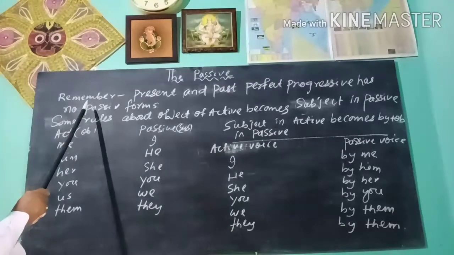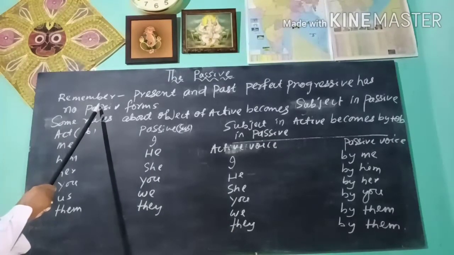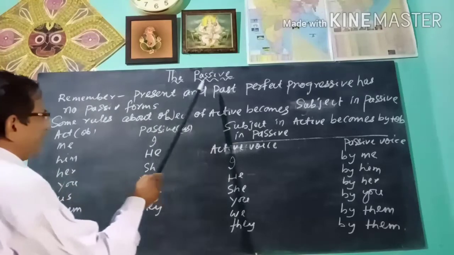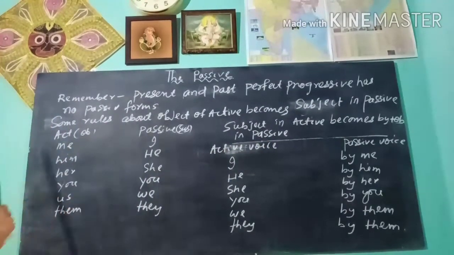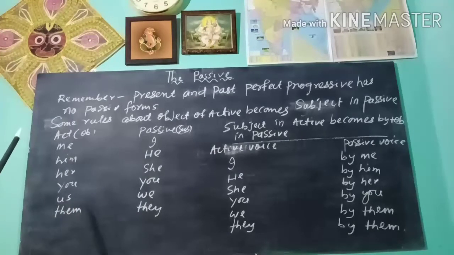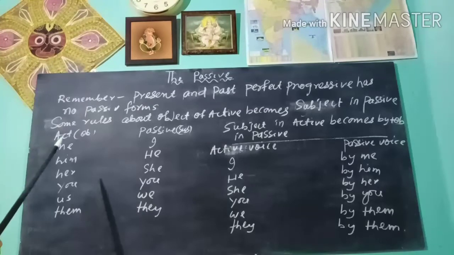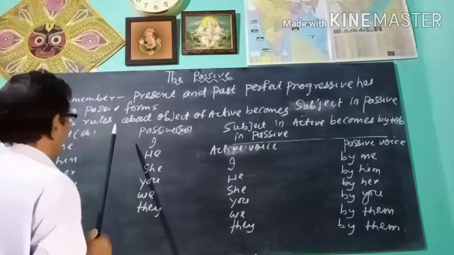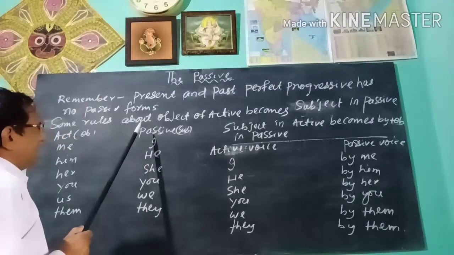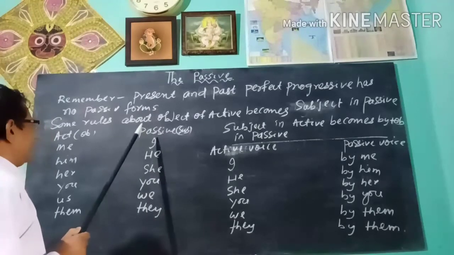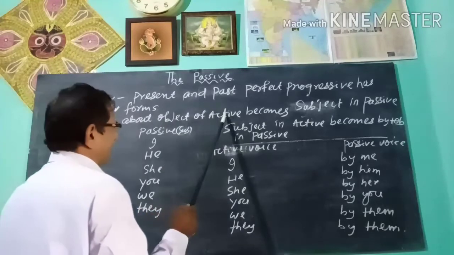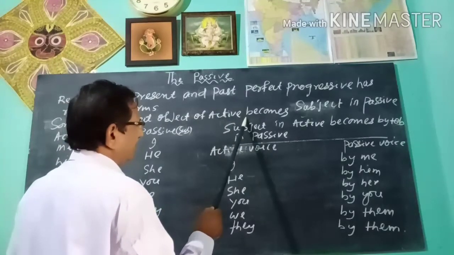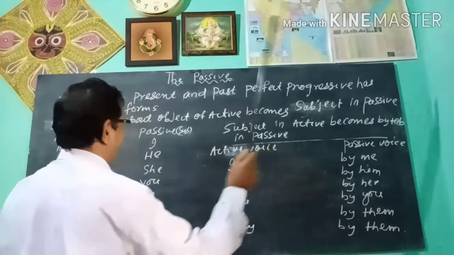Dear students, you should know that present and past perfect progressive have no passive forms. You should know some of the rules about active and passive voice. First, you know how the object of active becomes the subject in passive.